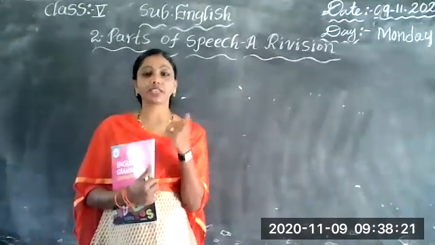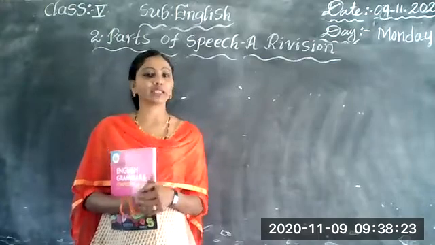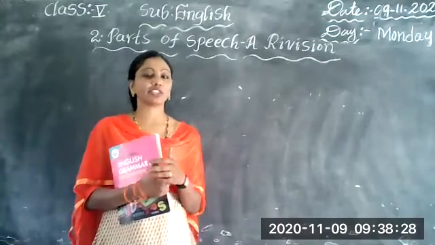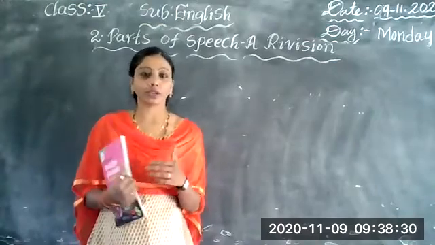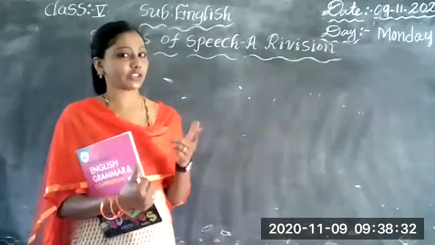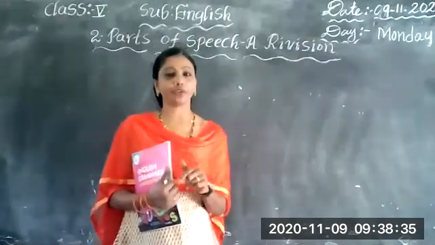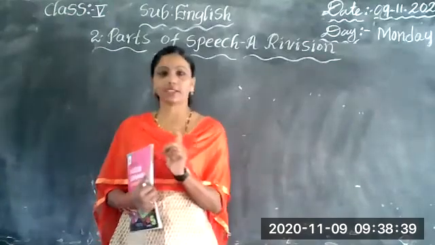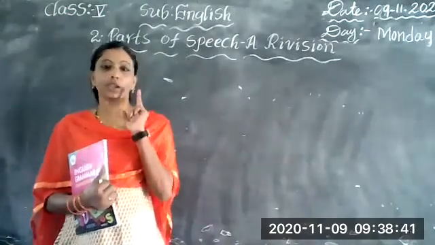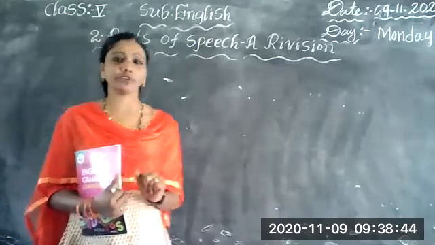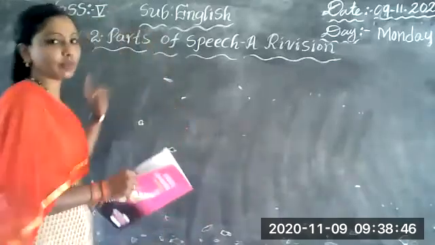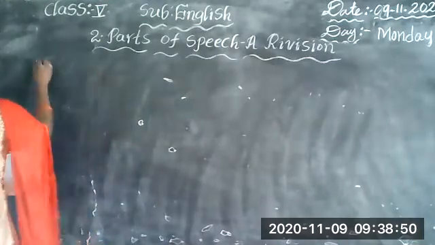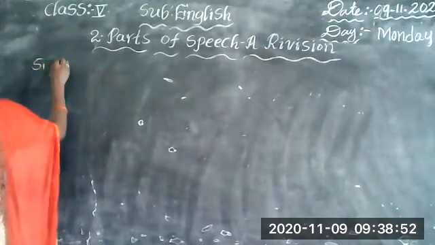Next, I was explaining the adverb. So what is an adverb? An adverb is a word which tells about the verb, adjective, and another adverb. Adjective describes noun and pronoun, but adverb describes verb, adjective, and another adverb. Now I will explain the adverb. The fifth part of speech is the adverb.